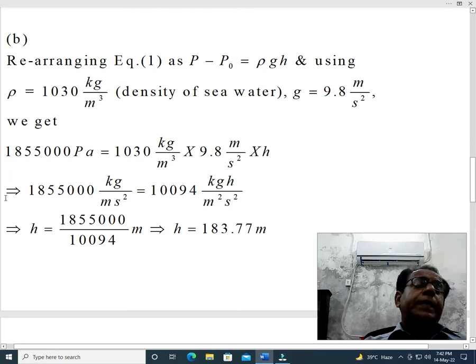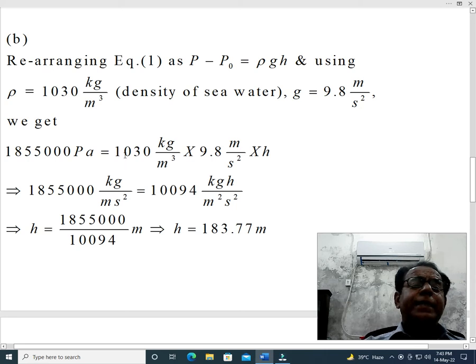This implies that here we have written Pascal in the shape of kilogram per meter second square, because Pascal is equal to kilogram per meter second square, so we can replace Pa by kilogram per meter second square. Moreover, we have multiplied these two quantities.